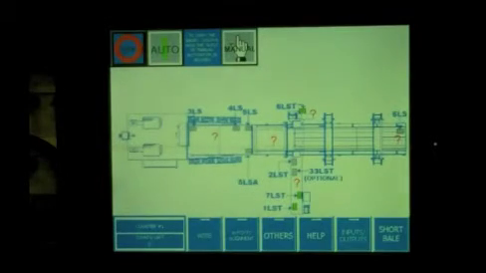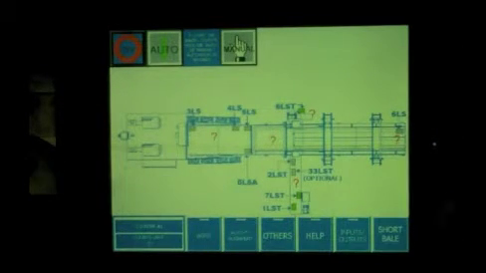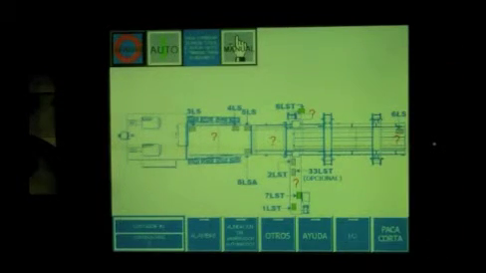Spanish. Back to English. Very simple. Main screen. Still in English. We'll go to Spanish by touching. So your operators can go either way.